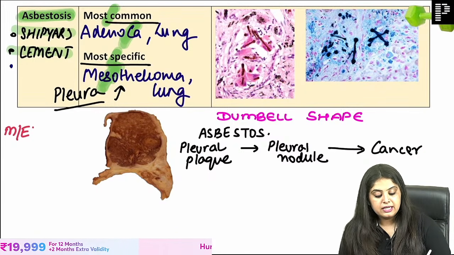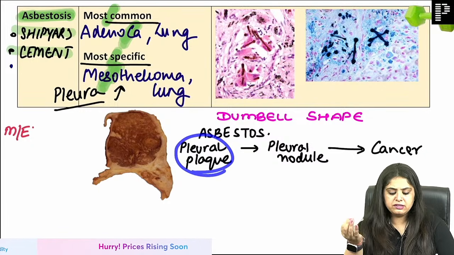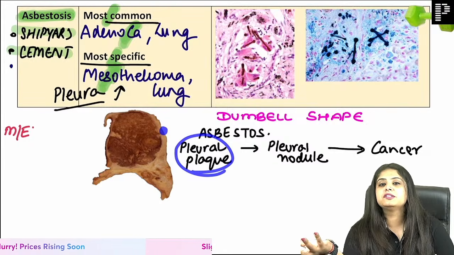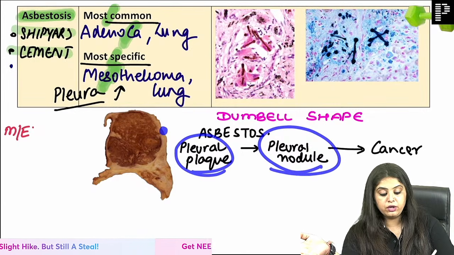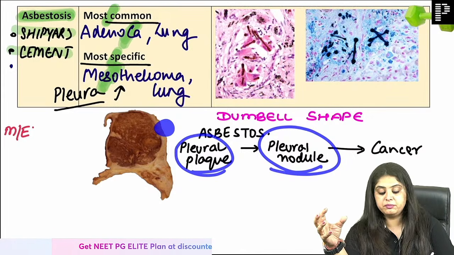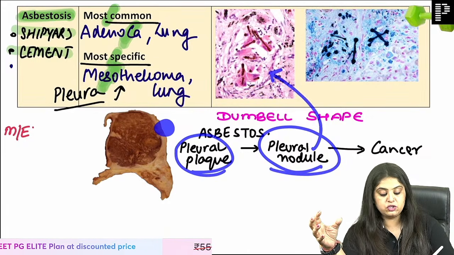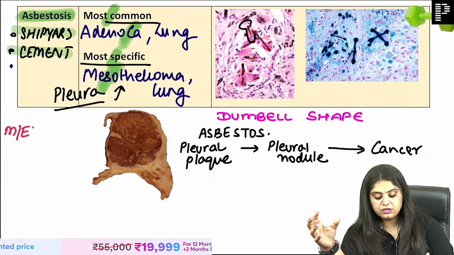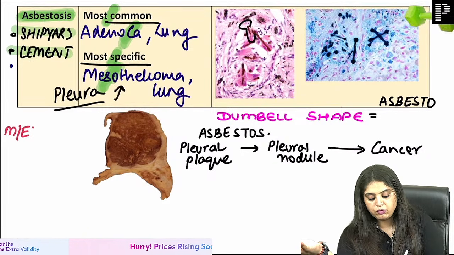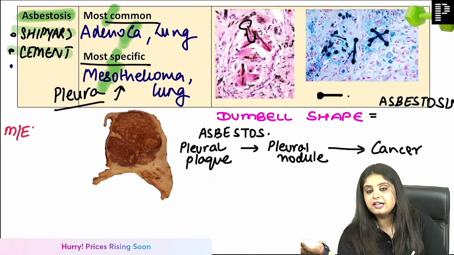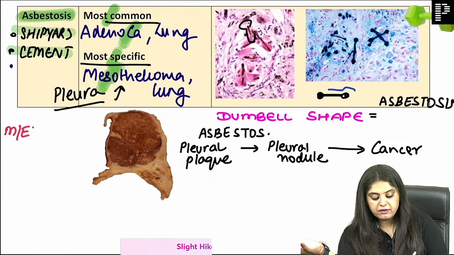So now imagine in the pleural plaque stage, a small plaque has occurred in the pleura. If the person gives a sputum examination, you will not see anything much. At the pleural nodule stage, when the nodule becomes big, now when you take the sputum examination, now you will see these dumbbell shaped bodies, which are of course called as what? As the asbestos bodies. And what have we covered this dumbbell with? If this is the asbestos fiber, we tend to cover it with iron.